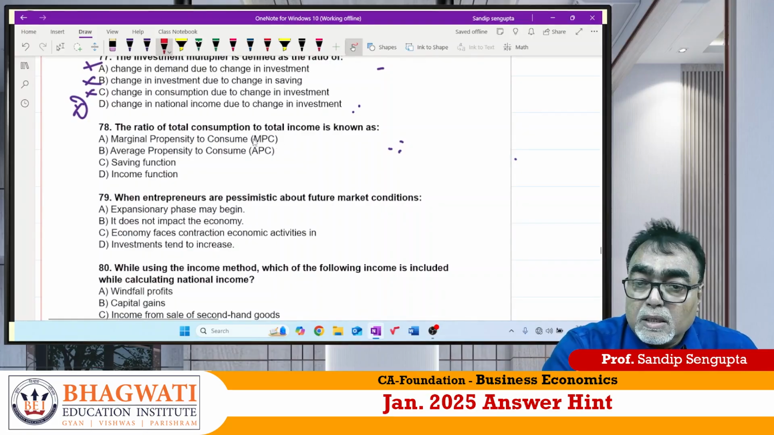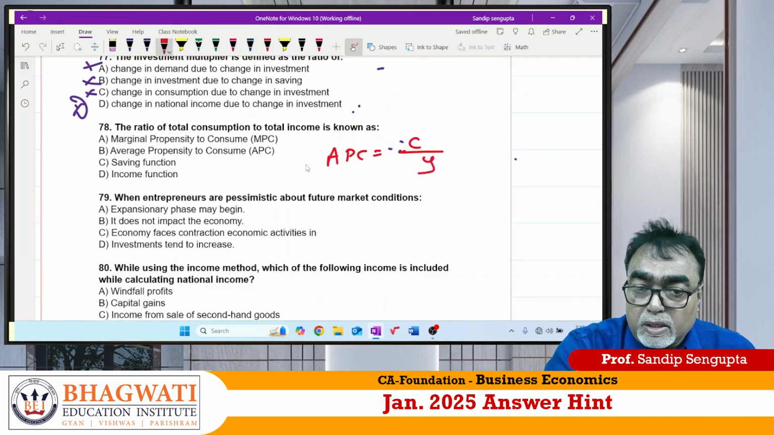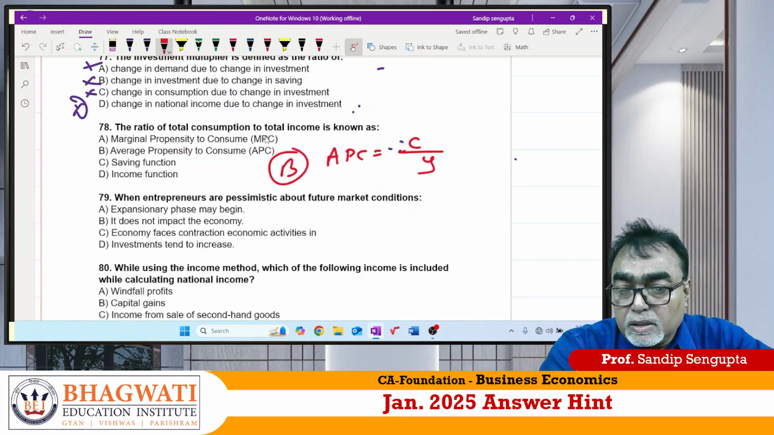78. Ratio between total consumption and total income. APC is equal to ratio between total consumption by total income. Answer should be B.